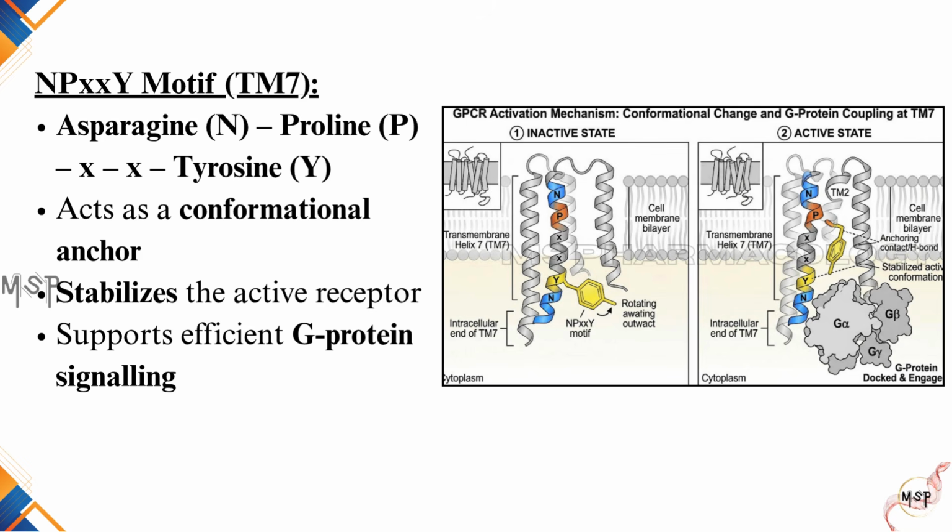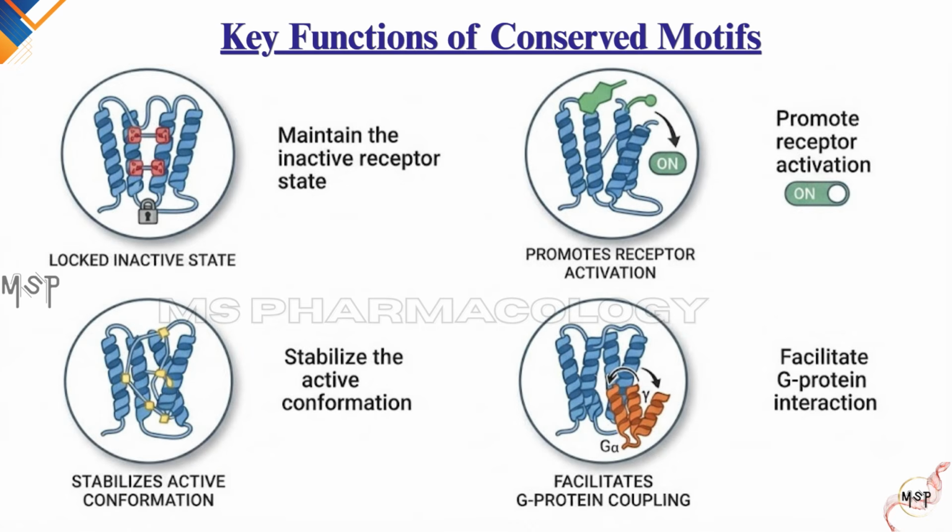NPXXY motif, located near the intracellular end of the 7th transmembrane helix, consists of asparagine, proline, 2 variable amino acids, and tyrosine. It acts as a conformational anchor, stabilizing the receptor in its active state and supporting efficient G protein signaling. Rather than memorizing their exact locations, remember their functions. Together, these conserved motifs help maintain the receptor in its inactive state, stabilize the active conformation after ligand binding, and promote efficient interaction with intracellular G proteins.